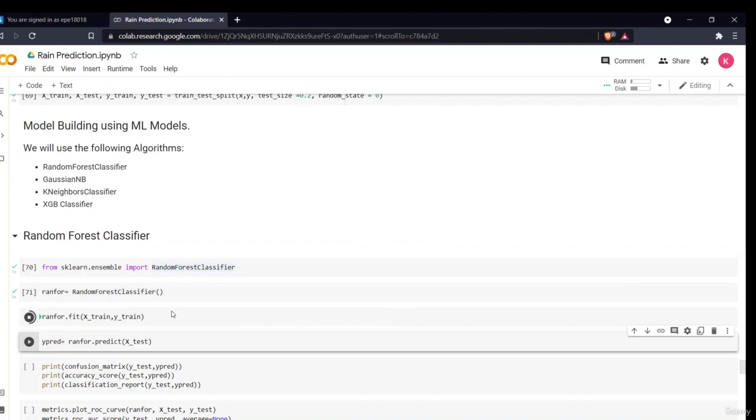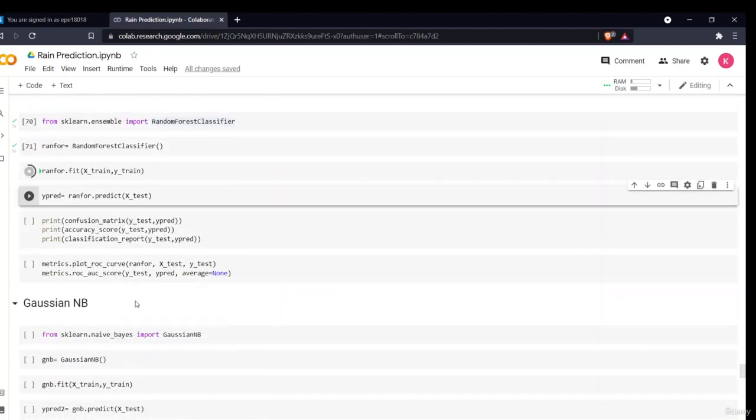Now this random forest classifier may take a large amount of time, because, as you can see, our data is in lakhs, around 1,54,000 or something. So random forest classifier might take some time, because it will be creating different decision trees based on the Gini impurity and other such things. By the time it gets fitted, let us discuss the other models.